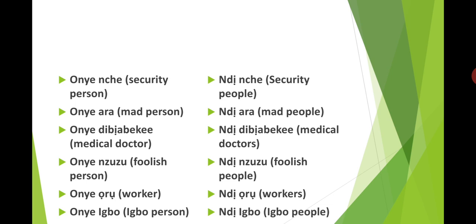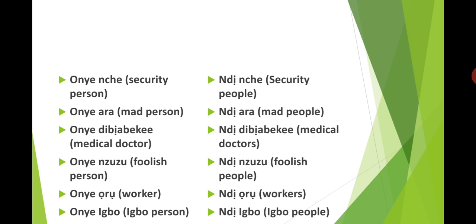Onye nche, security person. The plural form is ndị nche, security people. Onye ara, mad person. The plural form is ndị ara, mad people. Onye dibia bekee, medical doctor. The plural form is ndị dibia bekee, medical doctors. Onye nzuzu, foolish person. The plural form is ndị nzuzu, foolish people.